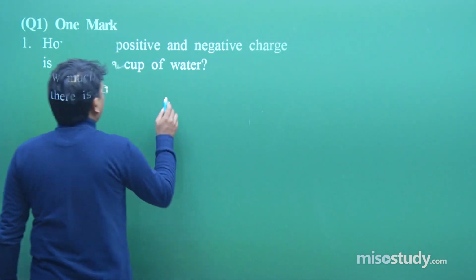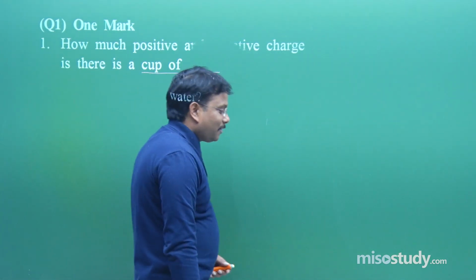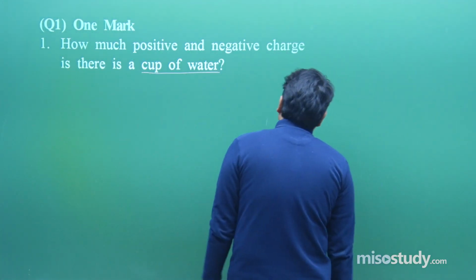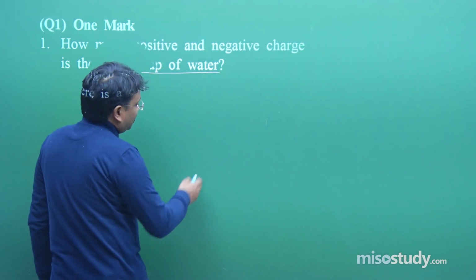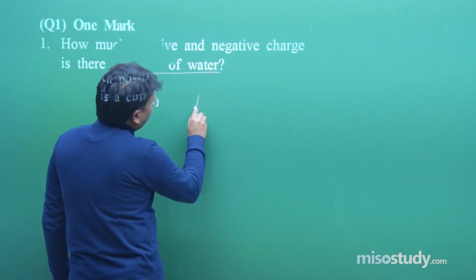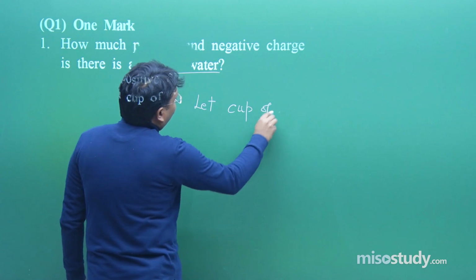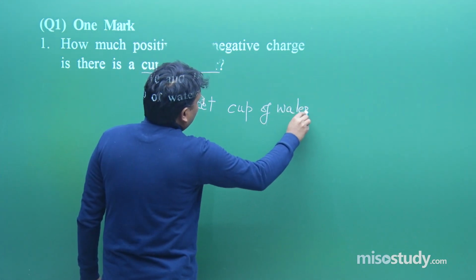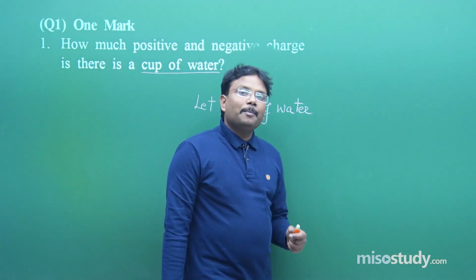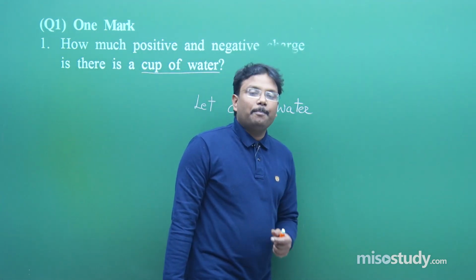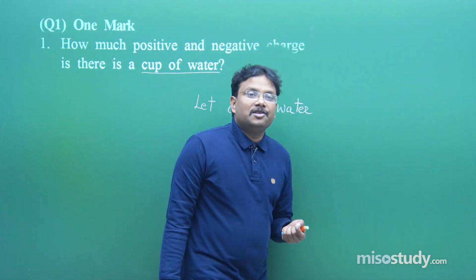So the first thing that comes to your mind: what exactly is the idea of a cup of water? How much water can I assume for a cup of water? Actually, let's say the question has been asked in this manner: find the positive and negative charge for 100 cc of water.